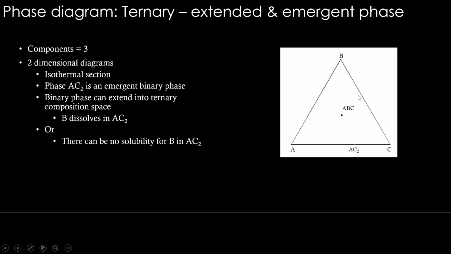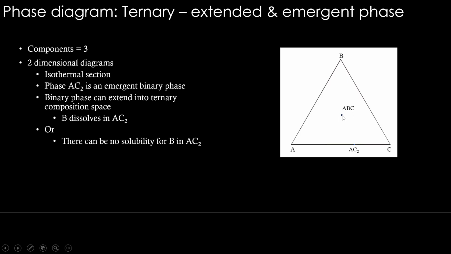Now what about this phase here, ABC? A, B, C are equal in this stoichiometry, A1 B1 C1. You can imagine this to be near 33% each for A, B and C. This kind of phase may appear in some systems, for example the TiNiSn, titanium nickel tin system.